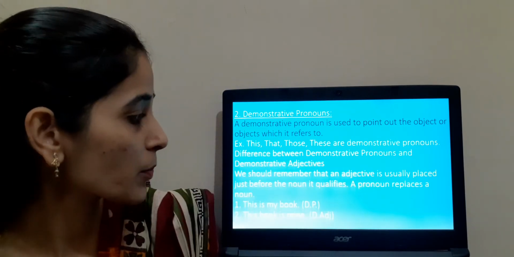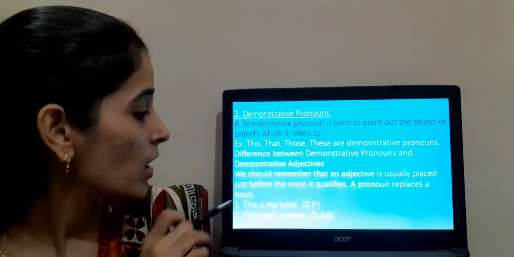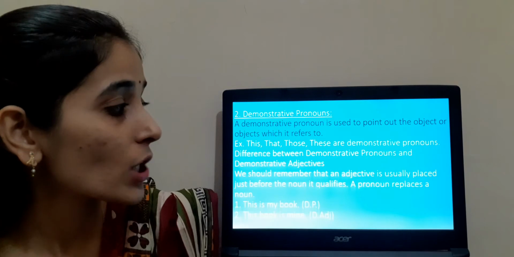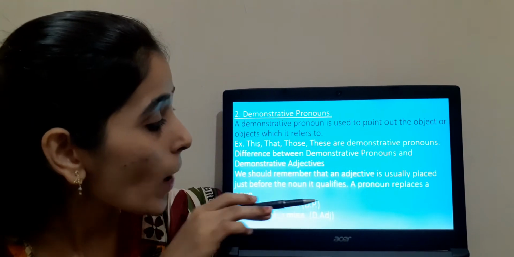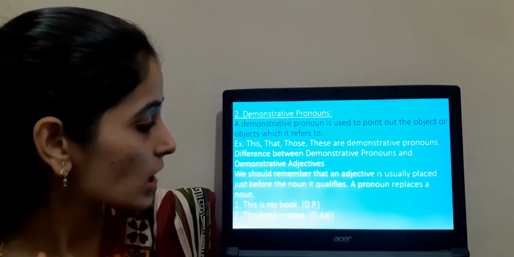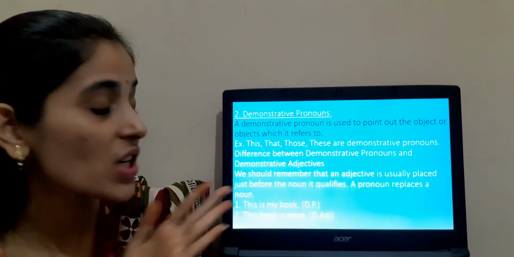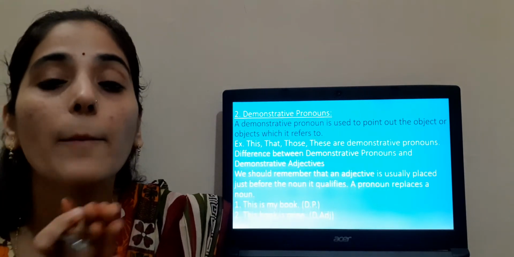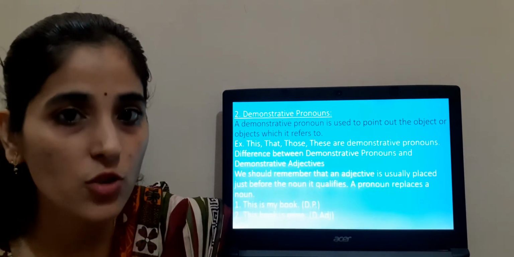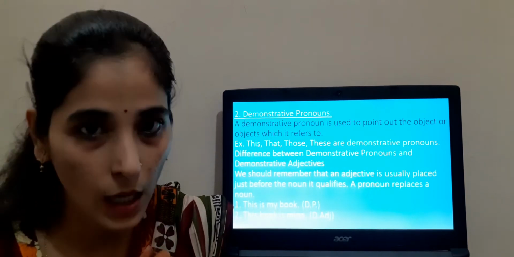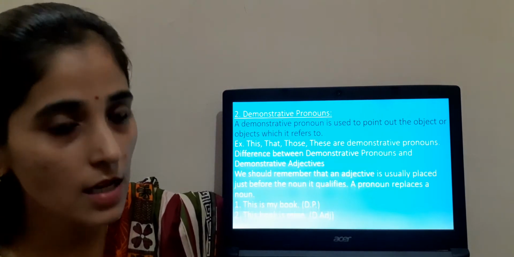Difference between demonstrative pronoun and demonstrative adjective. There is a very thin difference between these two. We should remember that an adjective is usually placed before the noun. It qualifies. A pronoun replaces a noun. That means what? Demonstrative adjective is always coming before the noun. So you have to remember this. Demonstrative adjective is always coming before the noun. Clear? And demonstrative pronoun is representing the noun.